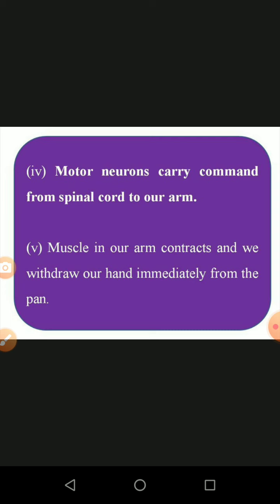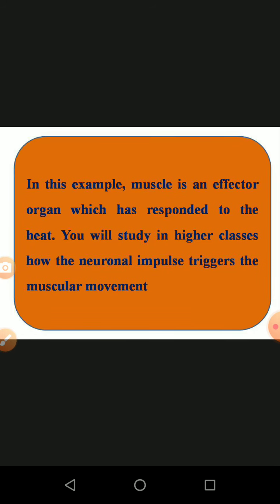It will not take many times. It will not happen in 5 minutes or 10 minutes. Everything takes place in a fraction of a second. We already know that in a fraction of a second, our nerve cell can transmit the nerve impulse 10,000 times. The next one, this is the example: the muscle is an effector organ which responds to the heat. We will study the neural impulse that triggers this muscular movement in higher classes, where we study how movement takes place in the muscle.